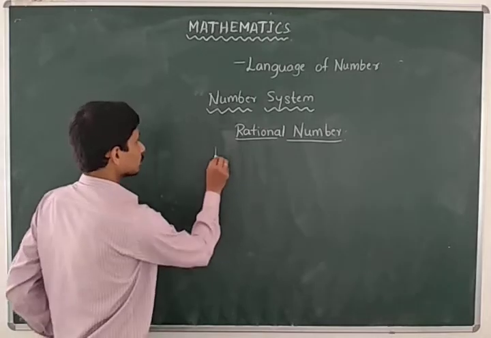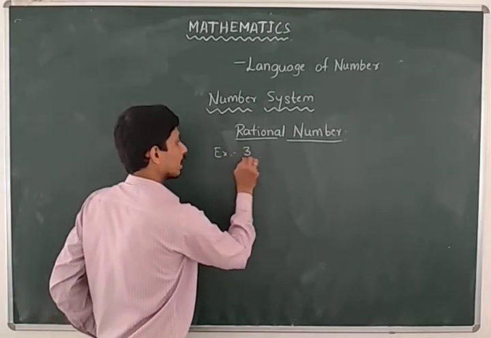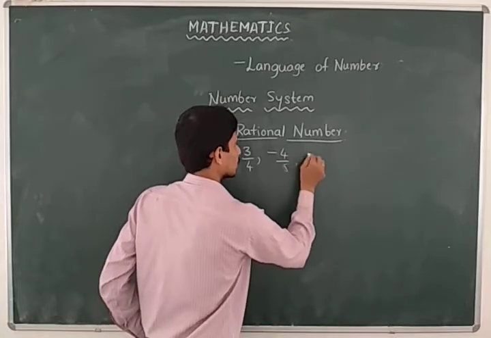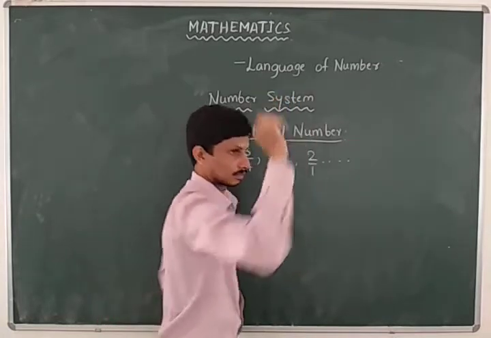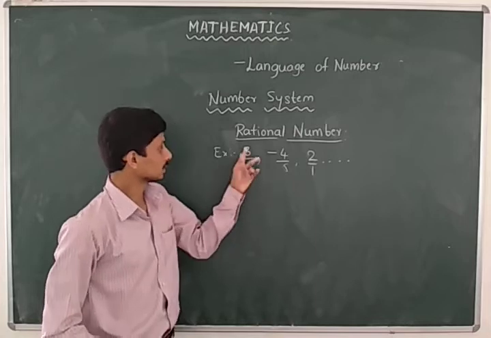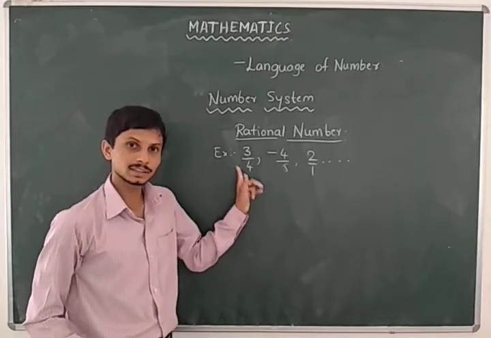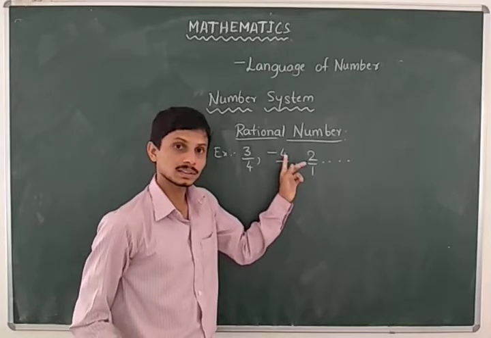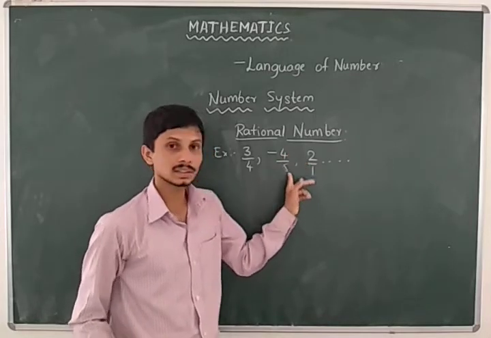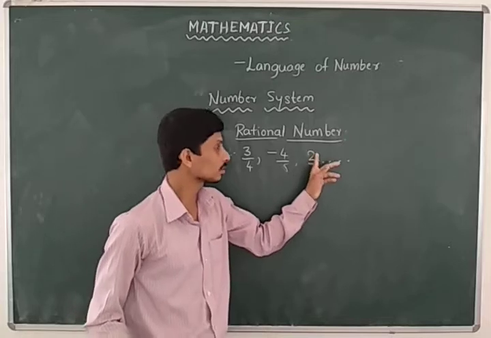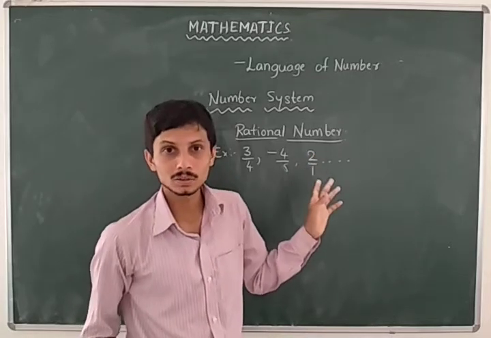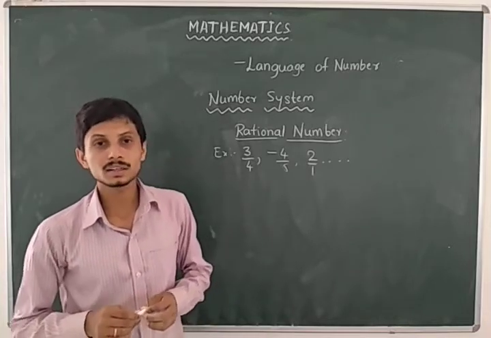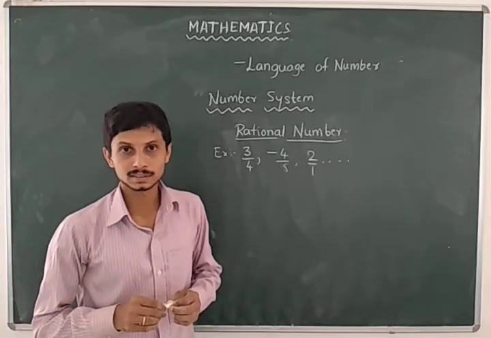For example, 3 by 4, minus 4 by 5 and 2 by 1, and so on. Here also it is in the form of p by q, where p and q are integers and q is not equal to 0. This we learned in the 8th class.